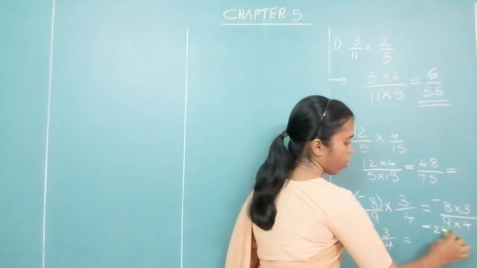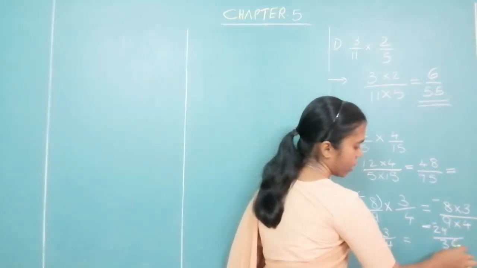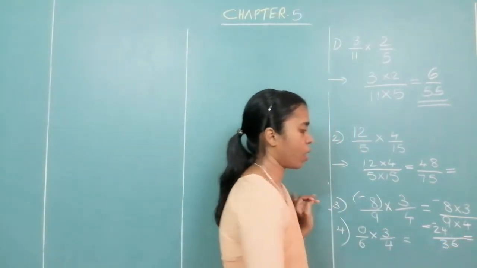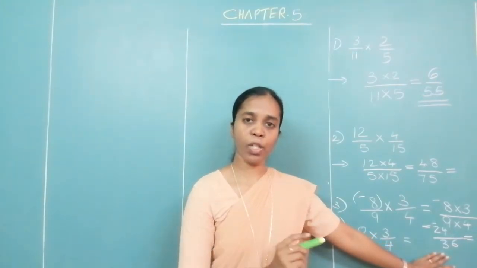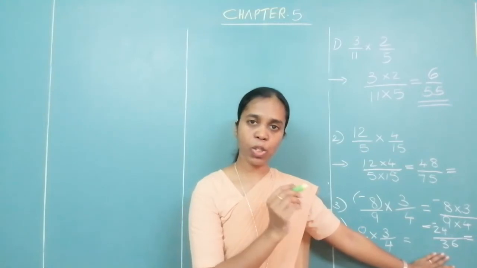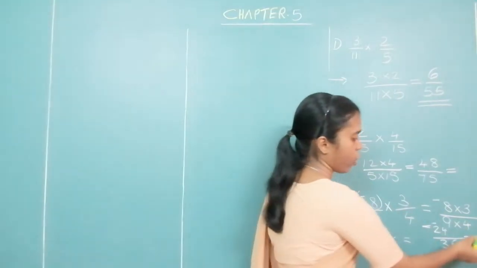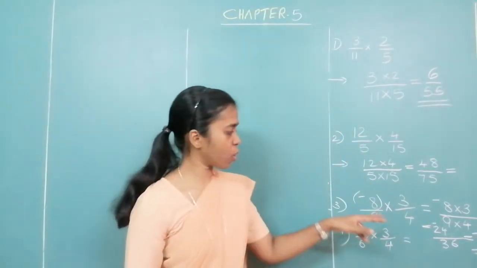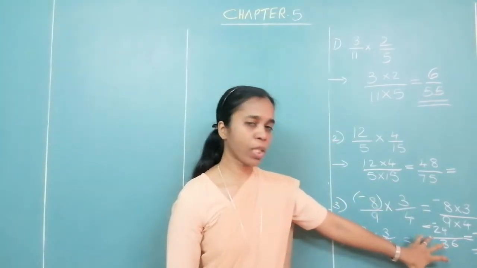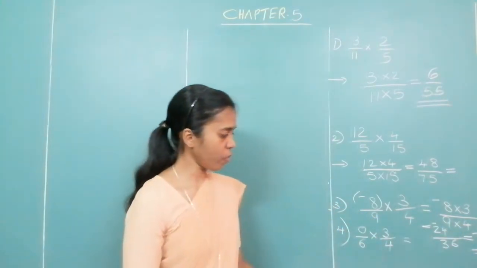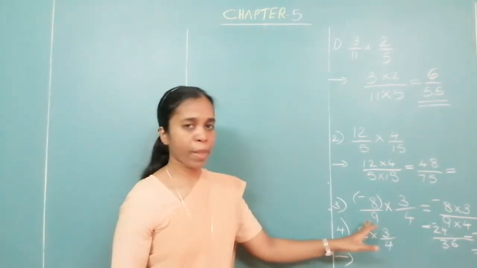3 eights are 24 but minus upon 9 fours are 36. Again, there is something common in 24 and 36. Find out what is common in 24 and 36. Reduce to the lowest form and then you will write the answer over here. The answer will always be minus. Why is the answer minus? Because one of the numbers is negative. So the answer will be negative. Okay. Only thing, you find out what is common, reduce to the lowest form. Look at question number 4. 0 upon 6 multiplied by 3 upon 4.